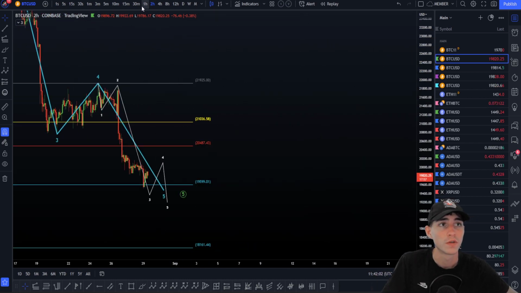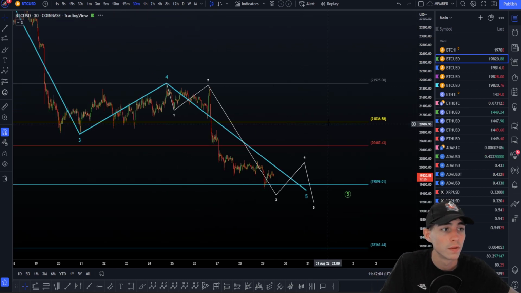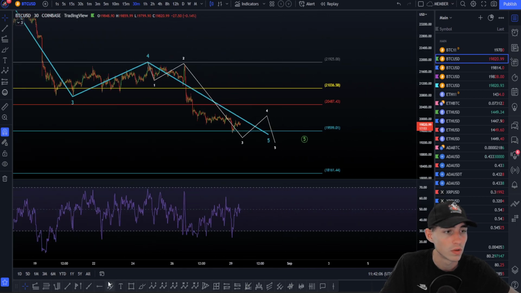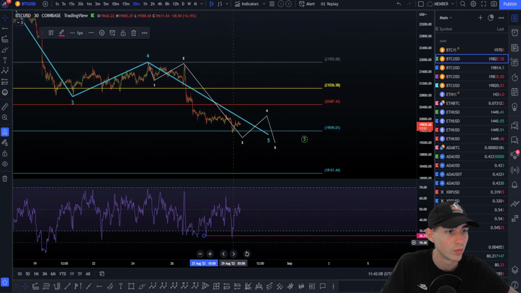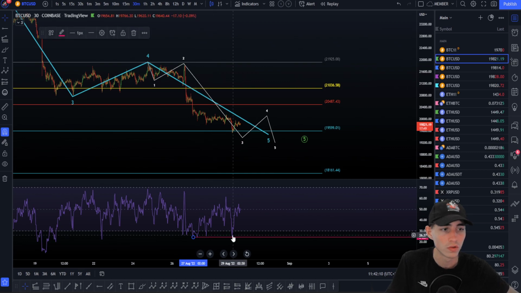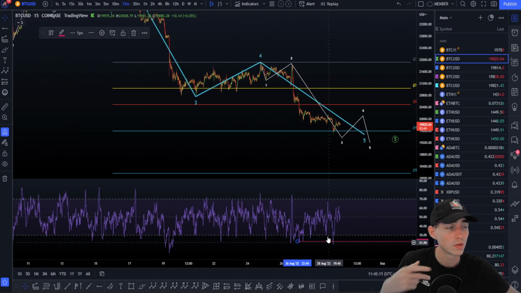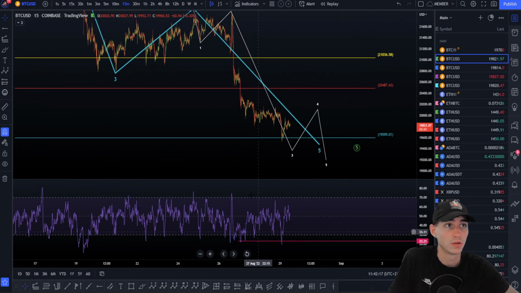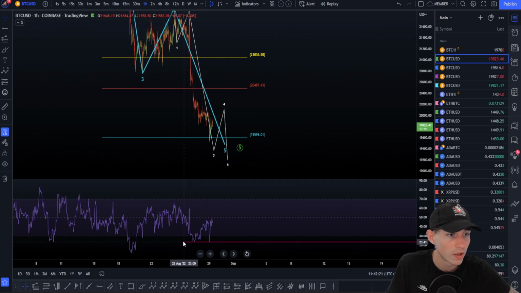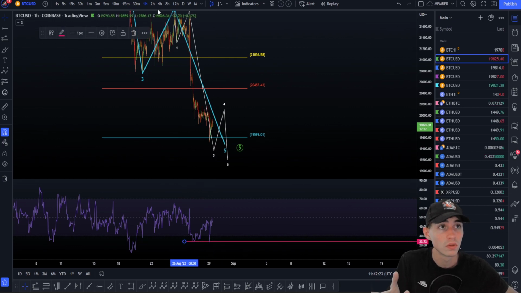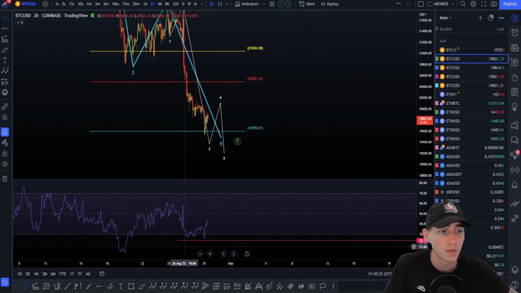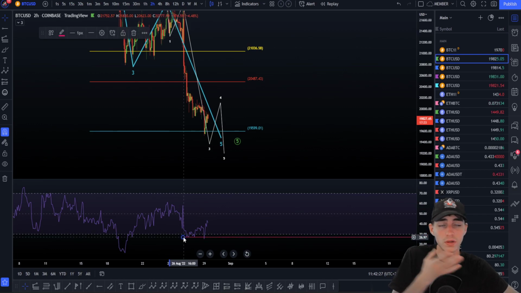Okay, so to speak, for example, if you go on the 30 minutes here, again, as you can see here, we're going to add some levels so you can really see how we broke that. We broke the previous bottom. If you go on the 15 minutes, again, we broke the previous bottom too. So again, we're seeing the wave 3 clearly. On the 10 minutes, again, on the 1 hour here also, we broke down, as you can see here, so not crazy, but we still took the lows. On the 2 hour, exactly the same, we also took the lows right here. So again, we are in the wave 3.